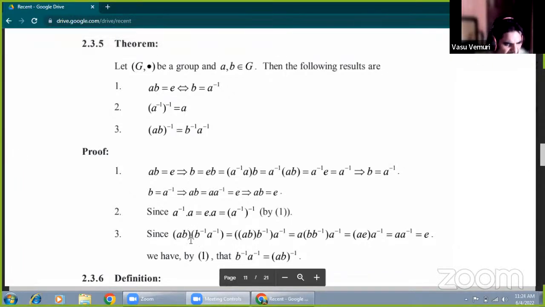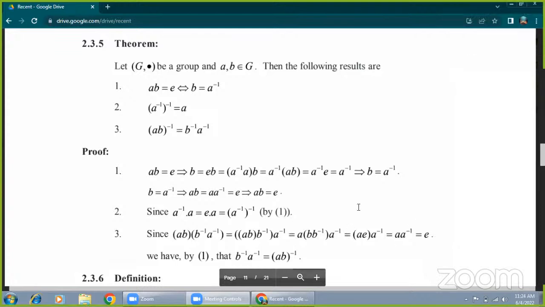Now AB times (B inverse A inverse), because the first value is AB and the second value is B inverse A inverse. Writing the associative part: AB of B inverse A inverse equals A of (B B inverse). Again this is associative. B B inverse means identity, therefore A into E into A inverse, and then A inverse equals identity.